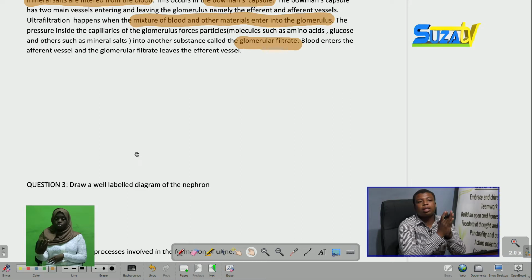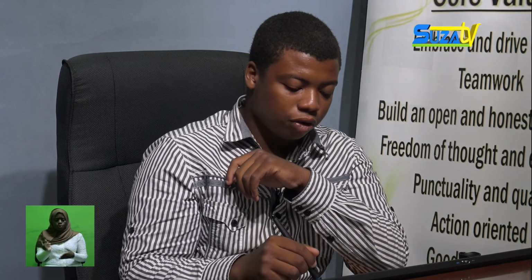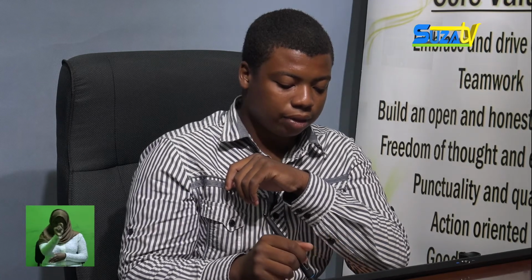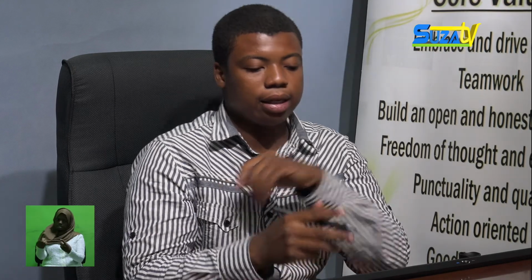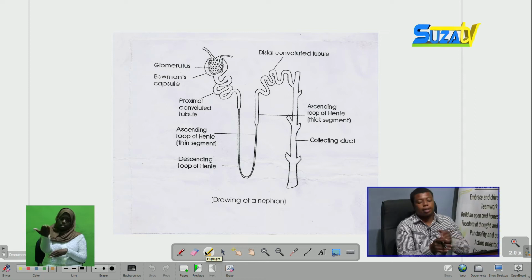Being required to draw a labeled diagram is very necessary, and a biology student should know how to draw well, as a clear diagram ensures a person gets more marks. In answering a question like this, you simply draw a diagram like this.